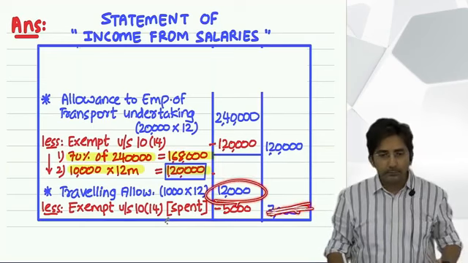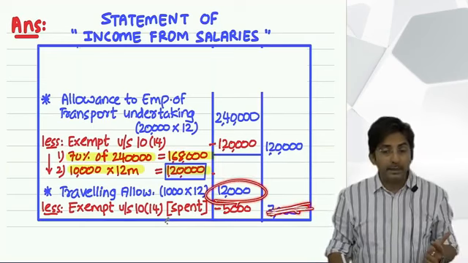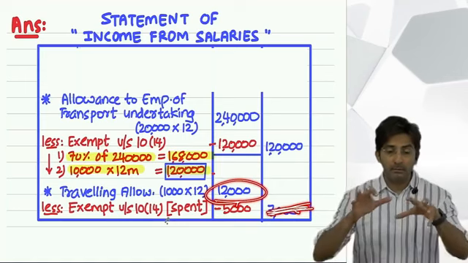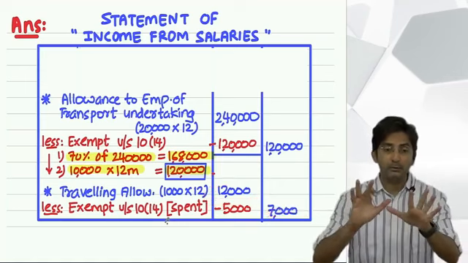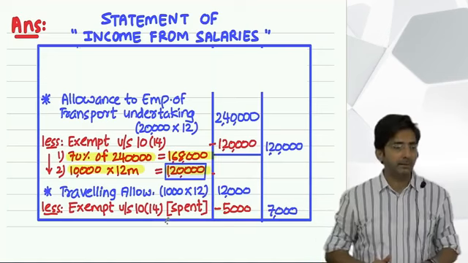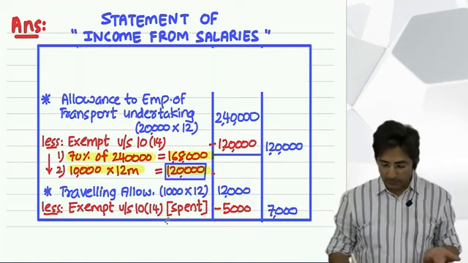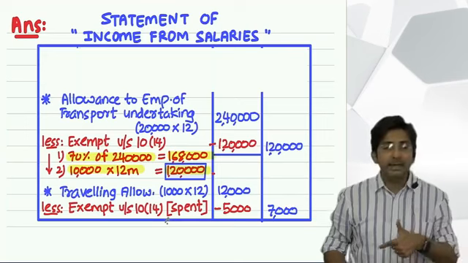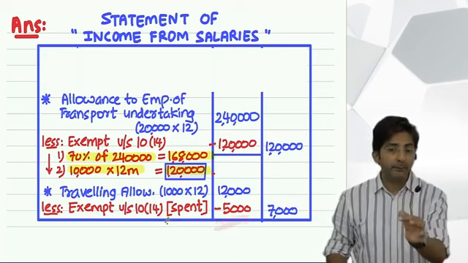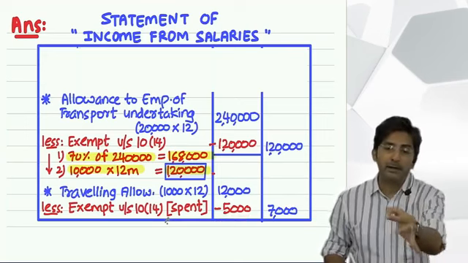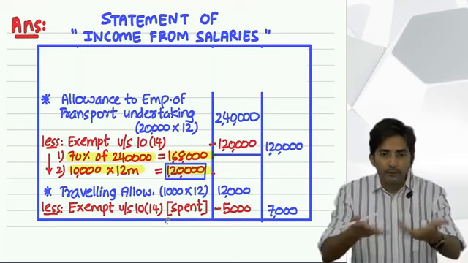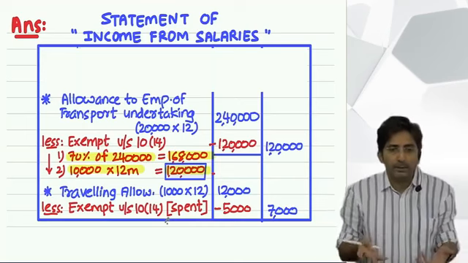Because see, in real life, spent amount means maximum to the amount of spent, you will be exempted. So if your spent amount is 15,000, you cannot make it negative. Because in real life, take it on you. If you have spent little more, you are going to recover it from your boss.